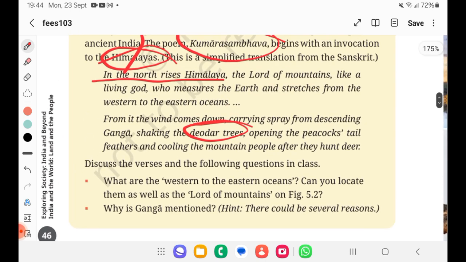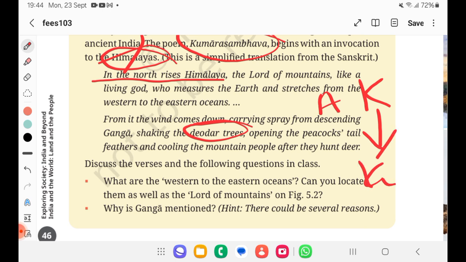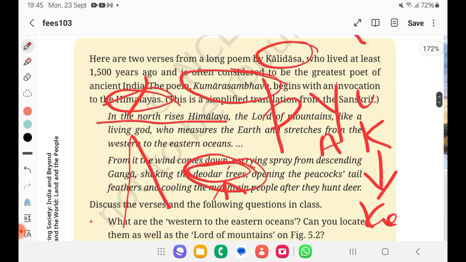So, see, there is one more prelims question here. From ancient India, they are talking about Kalidasa. Kalidasa wrote Kumara Sambhava. So, who wrote Kumara Sambhava? Kalidasa. Which book contains a note on the Himalayas? Kumara Sambhava. Yeah, this is a question. And one tree they mentioned is the deodar tree. So, where is the deodar tree found? In mountain vegetation, right? This is one of the things that you should note. This is related to PYQ. Got it?